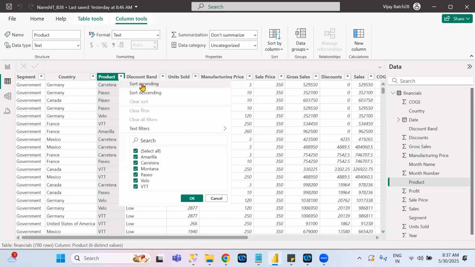If G and F are there, and I sort ascending, which value will come first? F or G? Still confused. If I'm asking the same question two times, you are changing the answers also.